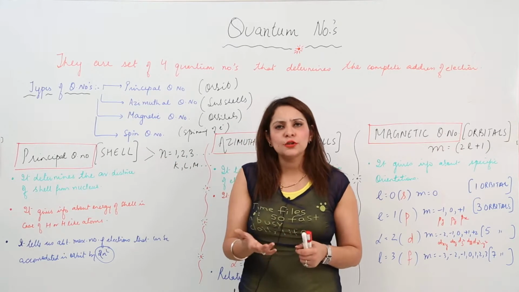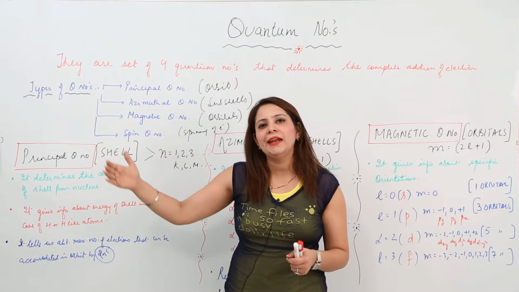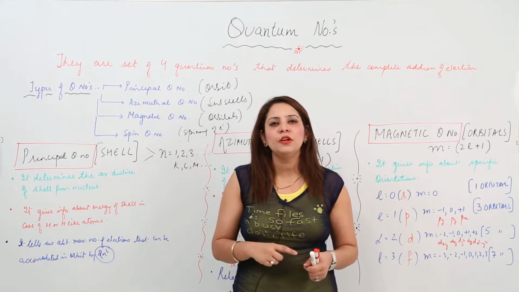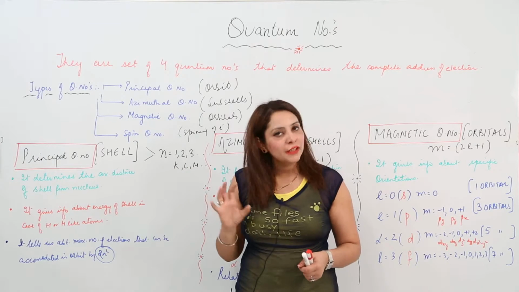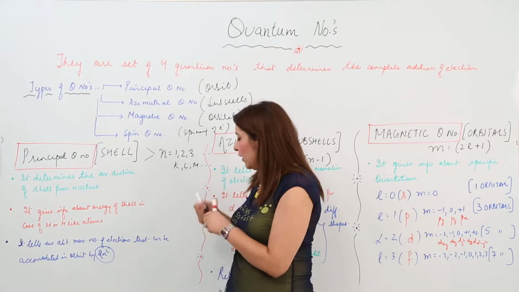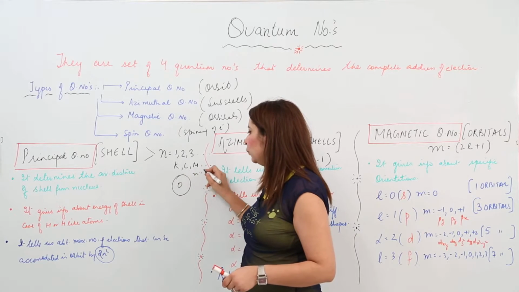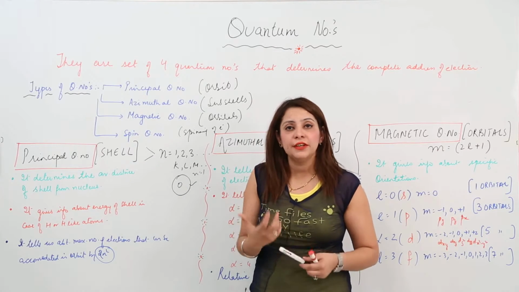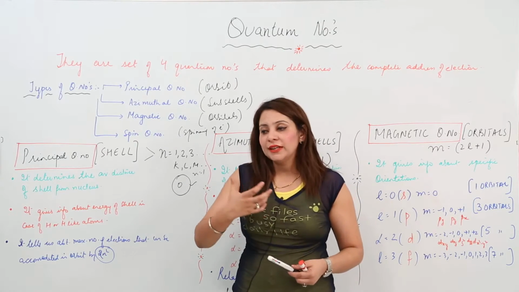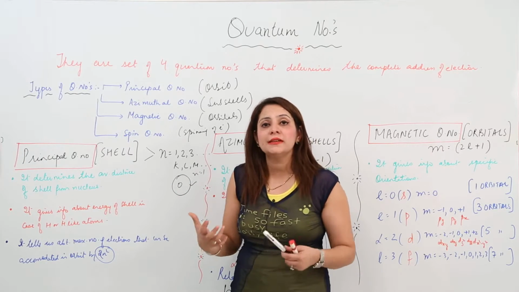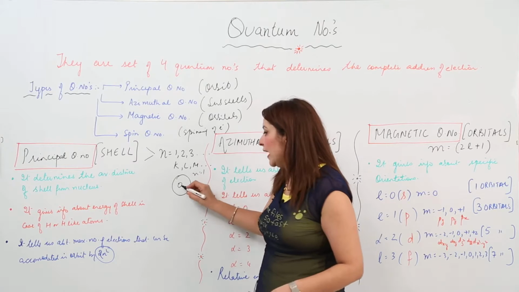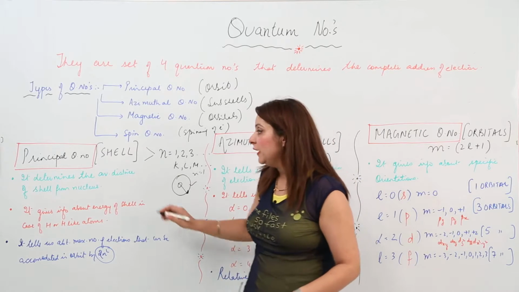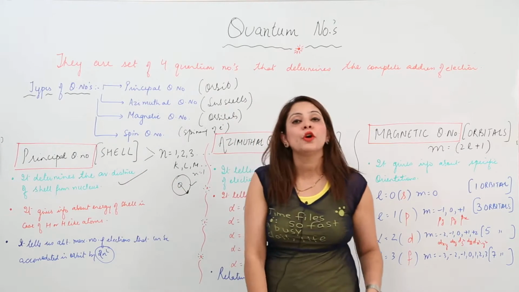For the first shell we also use the term K, for the second we call L, M, N, you all know that. But when we write the quantum number, we won't be using K, L, M, N. Instead we will be using 1, 2, 3, 4 for the specific number of the shells. Now if I have the nucleus here and this is my n equal to 1, that is my first shell. What information is it trying to give us? The first information is the average distance of this orbit from the center of the nucleus. So it determines the distance of a shell from the nucleus.